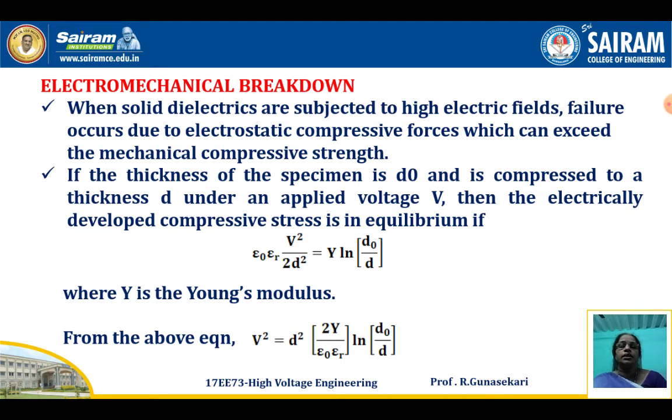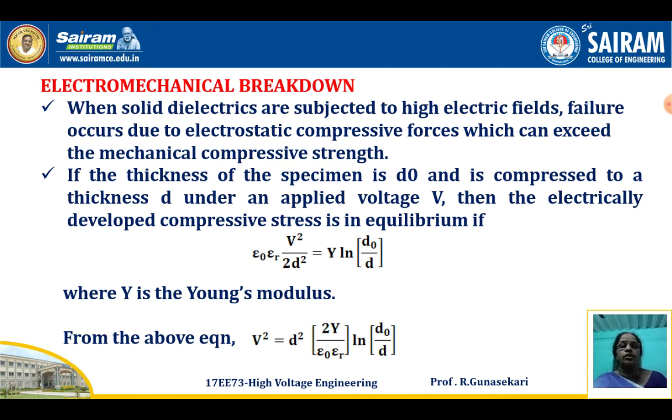Suppose the thickness of the specimen is D0 and it is compressed to a thickness D under the applied voltage V. Then the electrically developed compressive stress is in equilibrium. How to calculate it: using this formula, epsilon naught epsilon r V squared divided by 2D squared equals Y natural logarithm of D naught divided by D. D naught is the thickness of the specimen, D is the compressed thickness, V is the applied voltage, and Y is the Young's modulus.